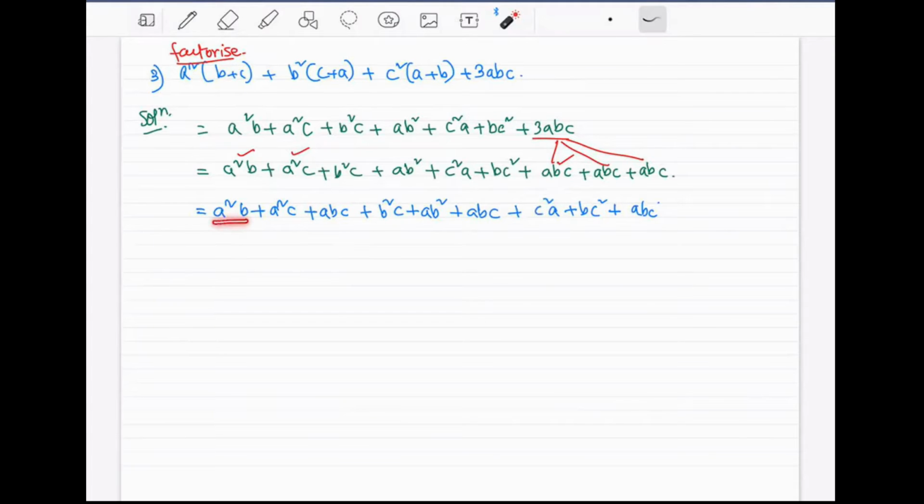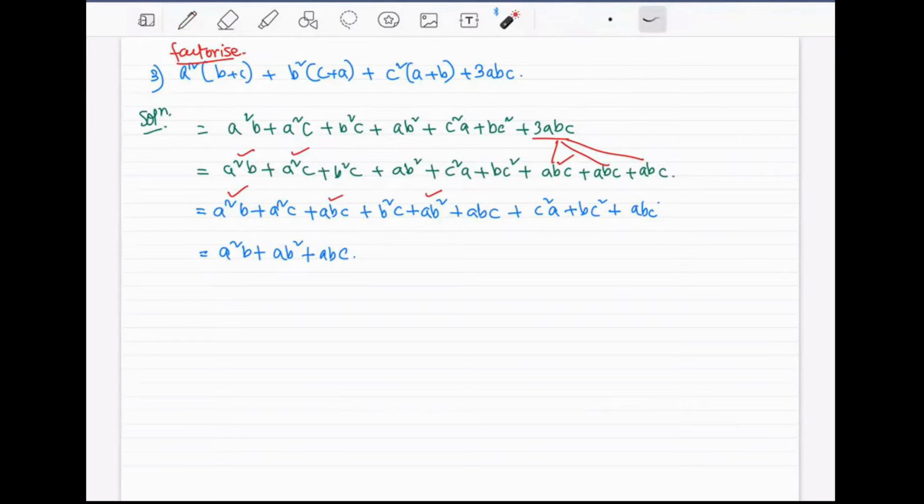So a square b and ab square and then abc, we will put them together. A square b plus ab square plus abc. We're just putting together the terms which have ab in them. Okay. So what are the terms we have used? We have used this term, and this term. Okay, let's tick them off.